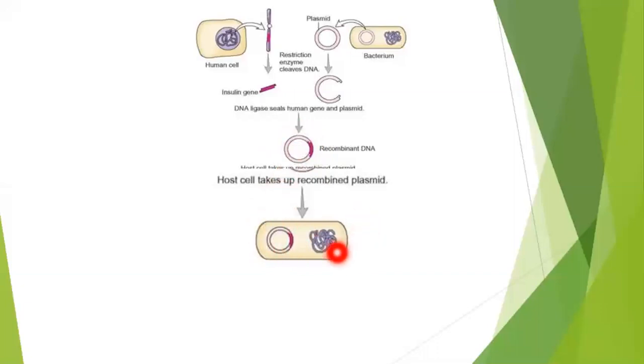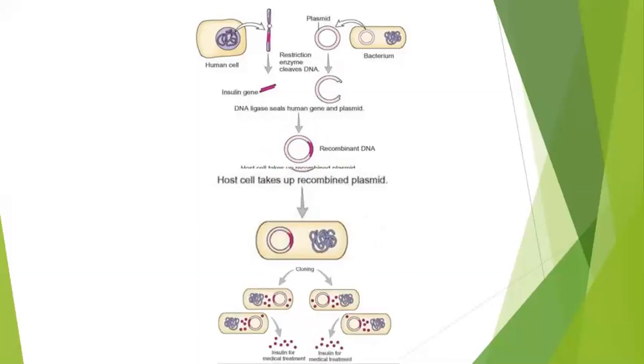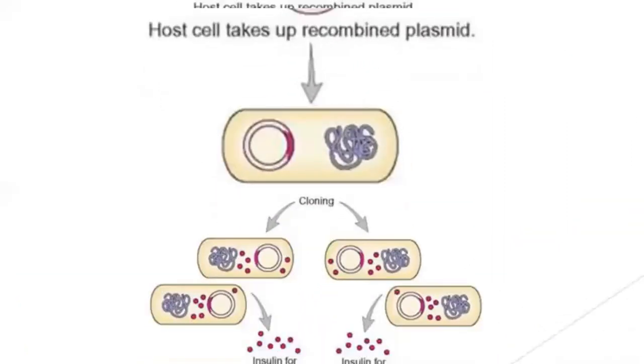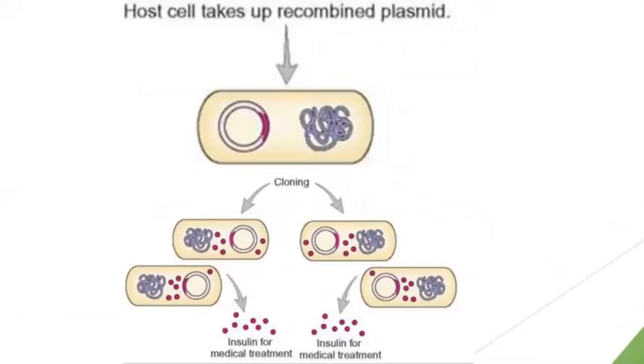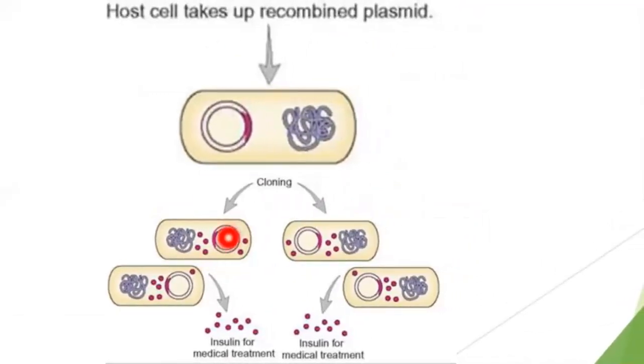And now this new bacteria is going to produce proteins. It will produce all kinds of proteins that are in these genes, so it will produce insulin too. So when the bacterial cell divides, you can see how it is dividing: one becomes two, two becomes four. As the bacterial cell is dividing, every cell of the bacteria is going to have the recombinant DNA.